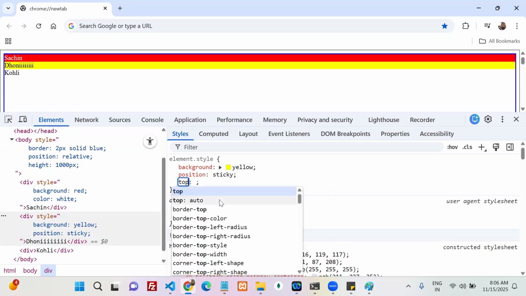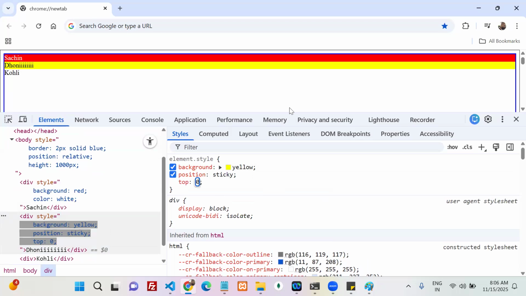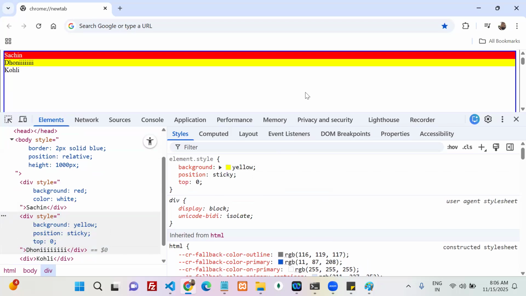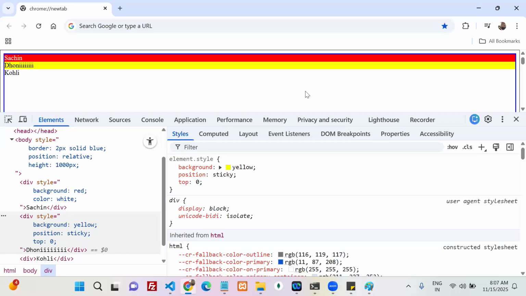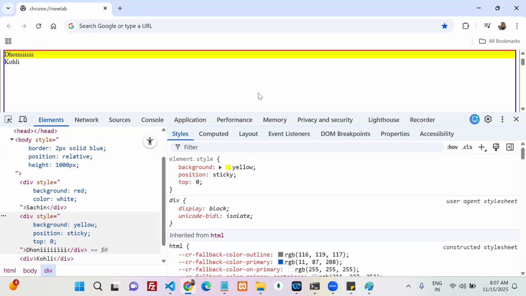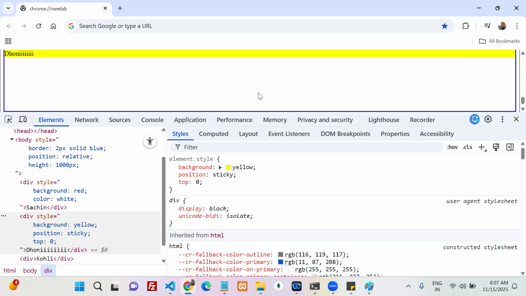Now I'm going to add one value. Can I apply top zero, left, top, bottom? Apply, right? Now see what you observe. Whenever I apply sticky position to my Dhoni with top zero, if I scroll, when my Dhoni reaches the viewport top zero, my Dhoni sticks there and the remaining elements scroll.